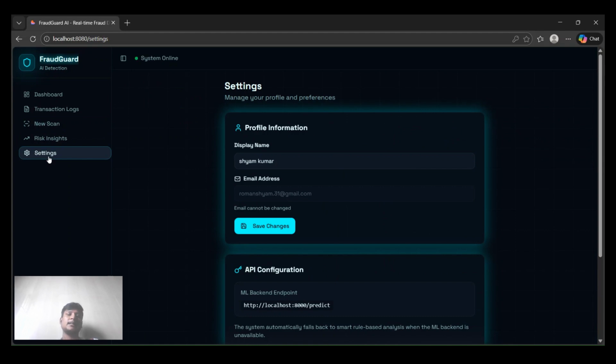Advantages of Fraud Guard AI. The key features of my project are real-time fraud detection, AI-powered risk scoring, a user-friendly dashboard, fast decision making, and scalable enterprise use. In the future, the system can be enhanced by adding real-time alerts via email or SMS, supporting more transaction features, using advanced deep learning methods, and integrating with real banking systems.